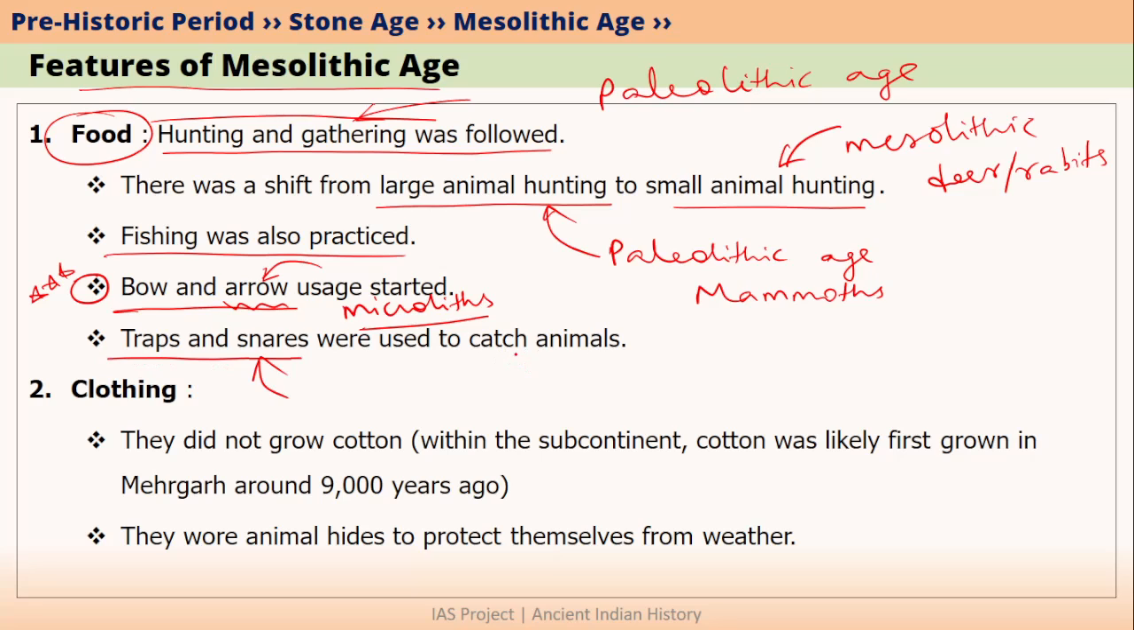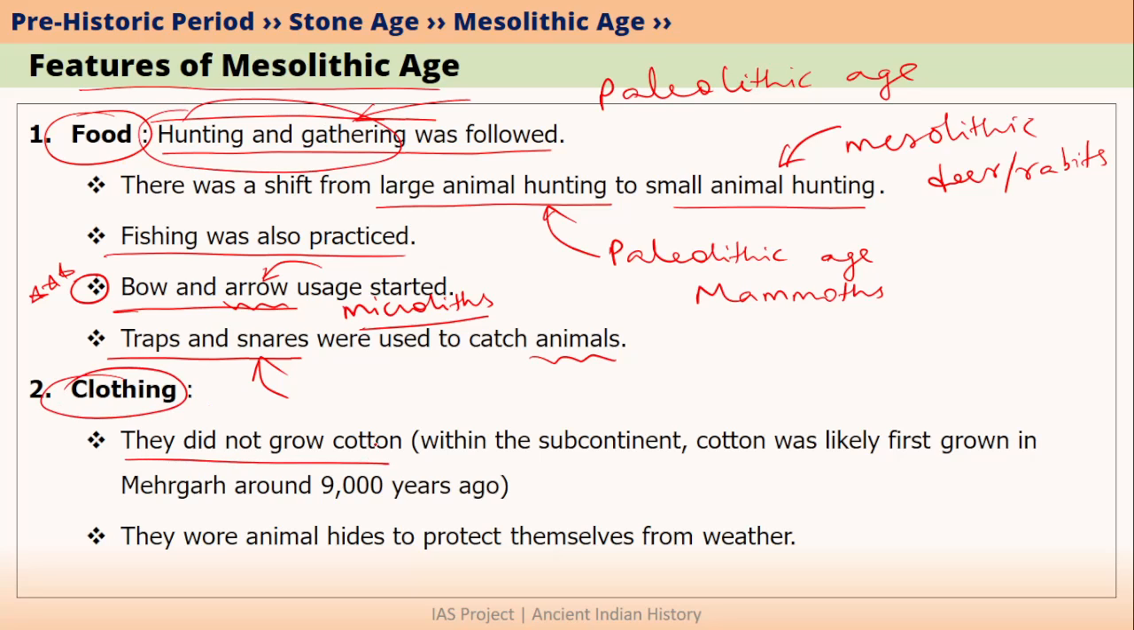Another way of getting food for Mesolithic people was by making traps and snares. So with the help of these traps and snares, they could trap the animals, and once they are trapped, they can catch them, kill them, and eat them. So this was all about subsistence base of Mesolithic Age people. Please remember that these people were mainly hunters and gatherers.